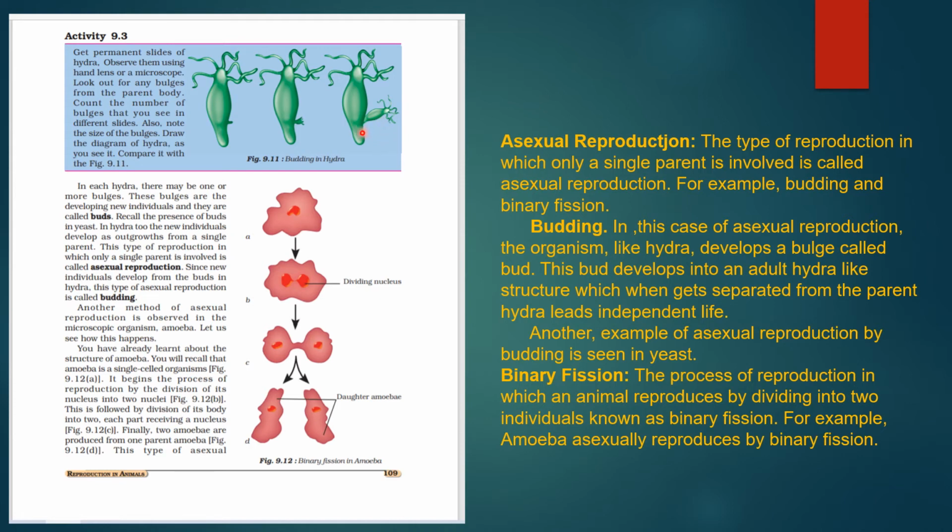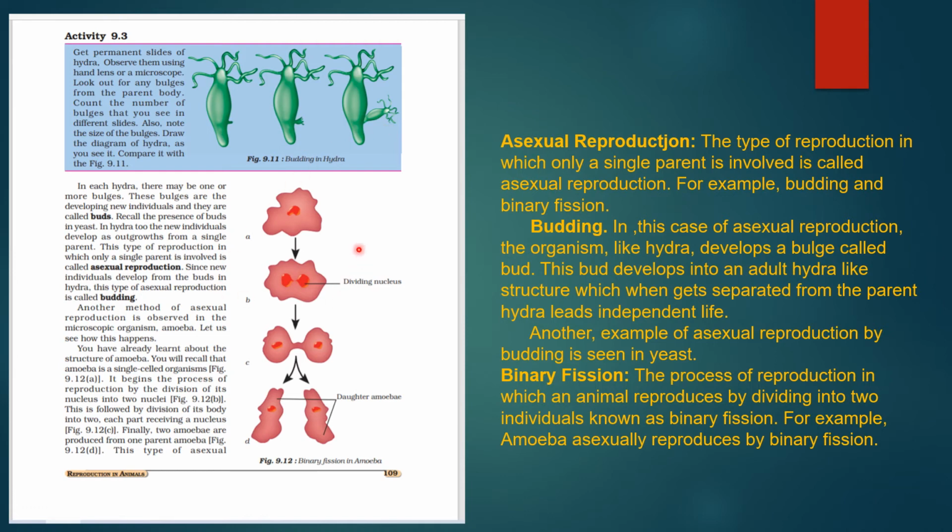In the case of asexual reproduction like Hydra, what happens? A bulge is developed, then this bud develops into an adult Hydra like this structure, which, when it gets separated from the parent, leads an independent life. So a bud is there, it grows, then it develops into an adult and lives a separate life. So this is budding, a part of asexual reproduction.